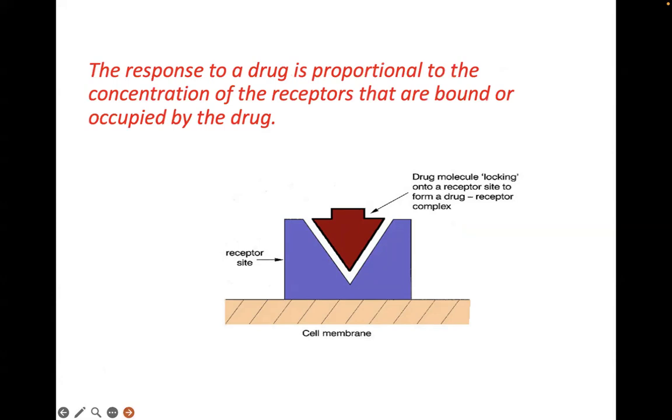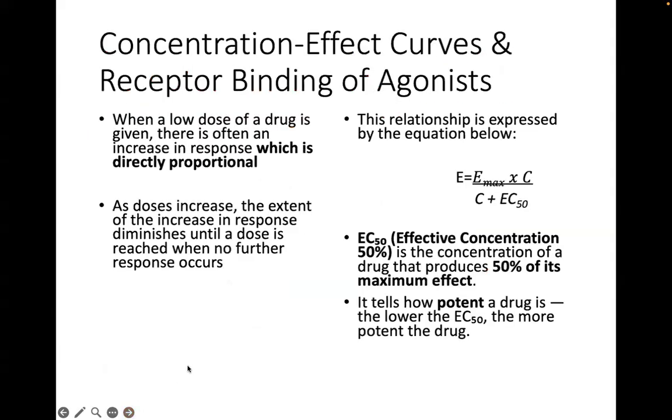The response to a drug is reflected by the amount of drug receptor complex that is formed with this interaction. So we look at the concentration effect curves and the receptor binding of agonists, as indicated in the slide. When a drug is given at low dose, there's often an increase in the response of the tissues, or increase in the pharmacologic effects, which is directly proportional to the increase in dose.